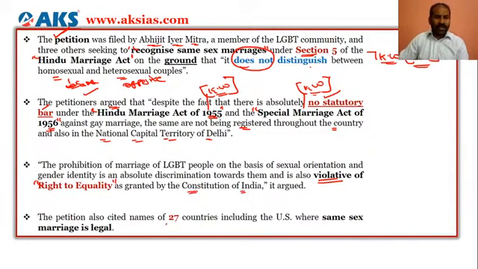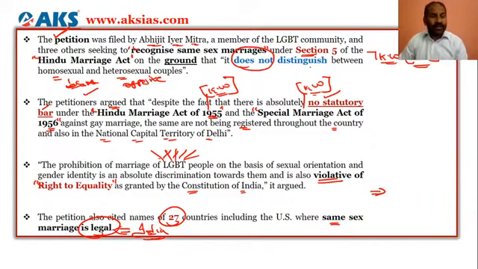And the petitioner is citing 27 countries wherein the same-sex marriage is legal. So the point is now that the LGBT, that is lesbian, gay, bisexual and transgenders, are definitely wanting the same-sex marriage to be legal in India. But the Centre is opposing the recognition of same-sex marriage in India.